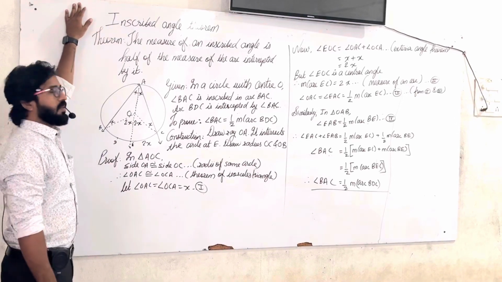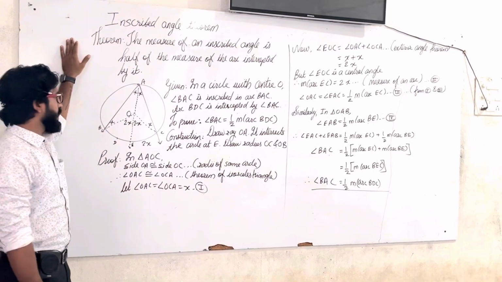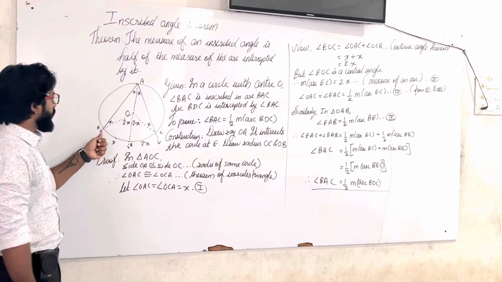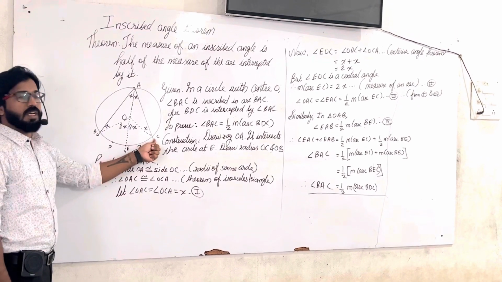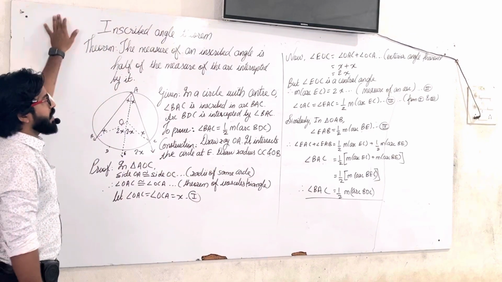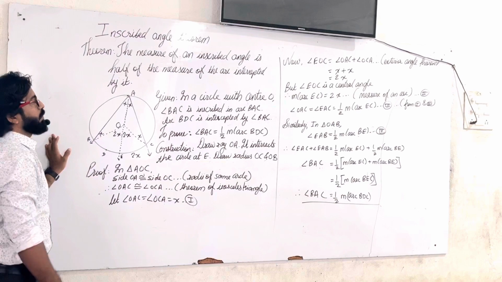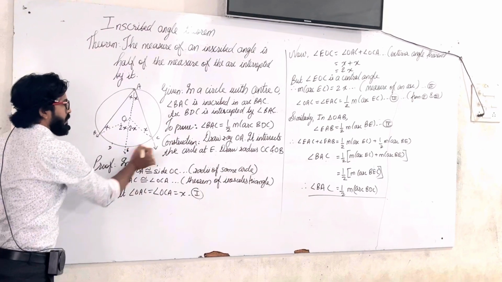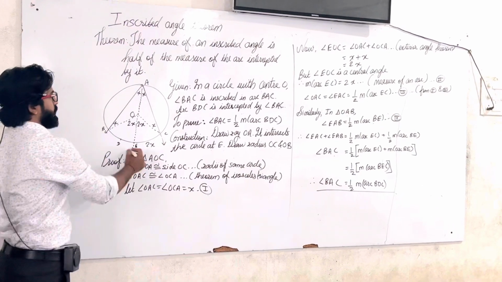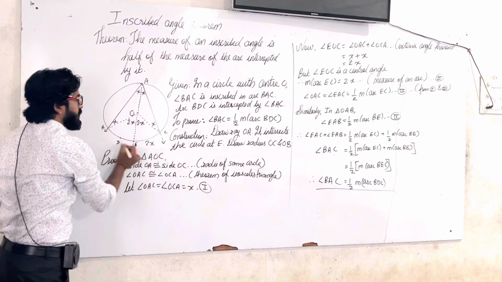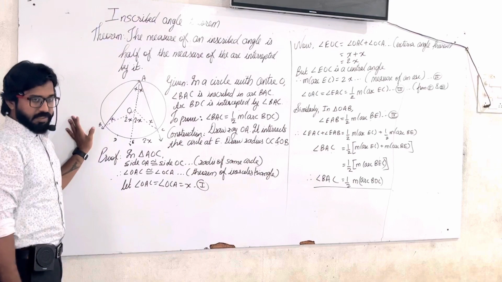Inscribed angle theorem. In this theorem, it is given that angle BAC is equal to half the measure of arc BDC. Statement of the theorem: the measure of an inscribed angle is half the measure of the arc intercepted by it. The measure of the inscribed angle is half the measure of the arc it intercepts.